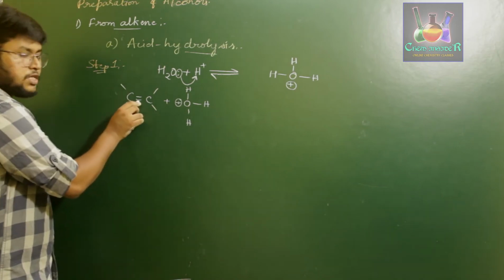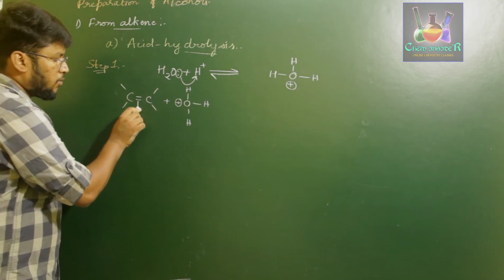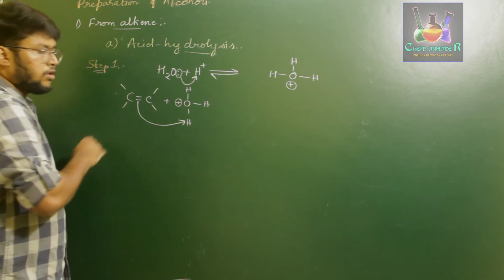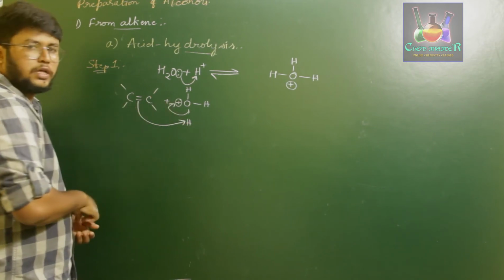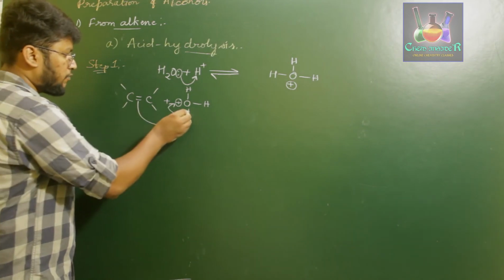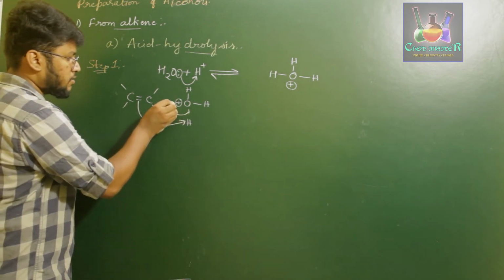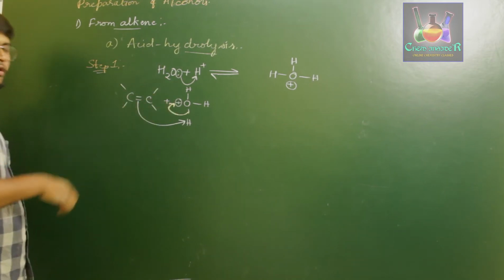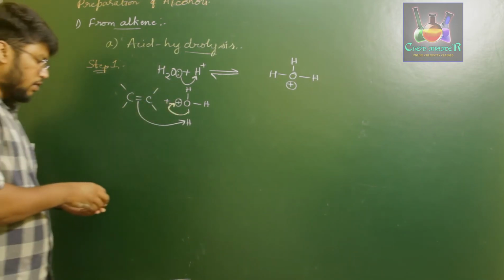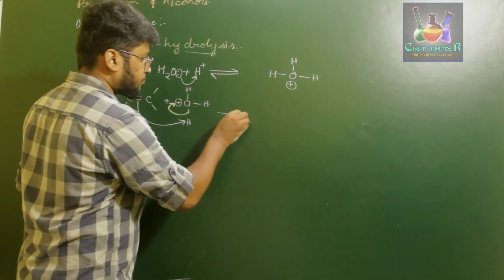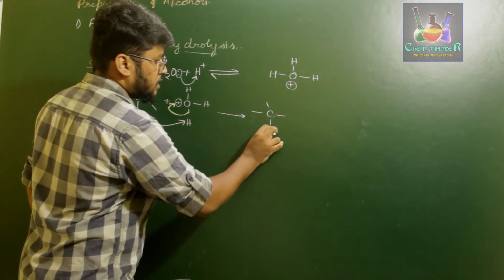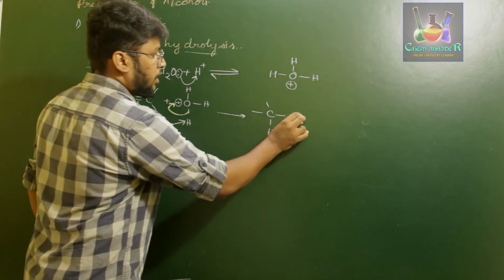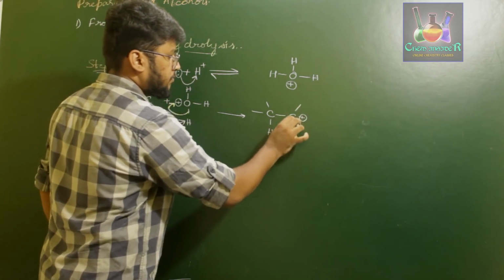The double bond of the alkene attacks the proton of the protonated water, which goes onto the O plus. Because of the breaking of the bond, the plus and the minus result in a neutral water molecule, which gives us H over here and a carbocation with a plus charge.